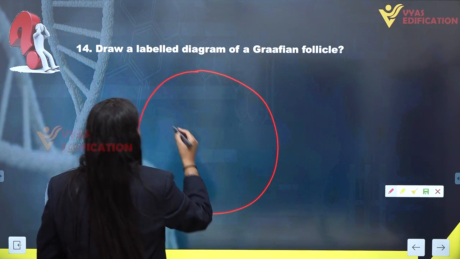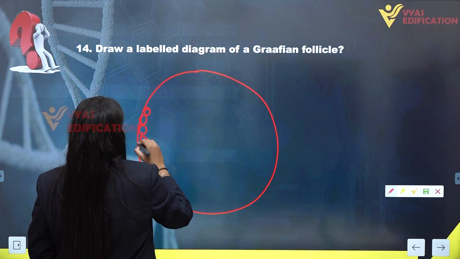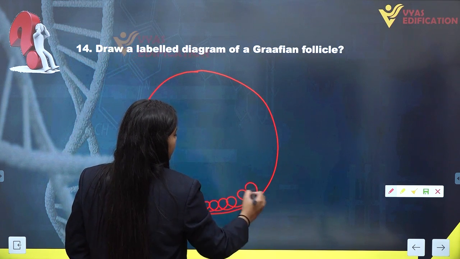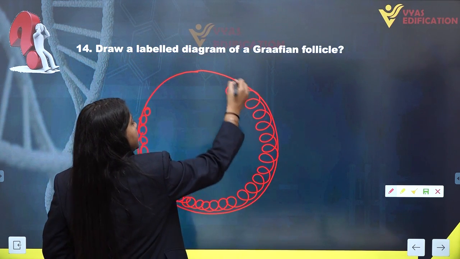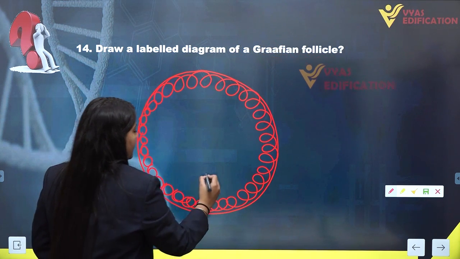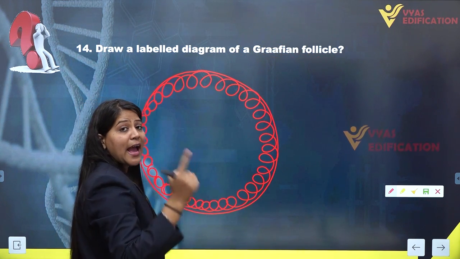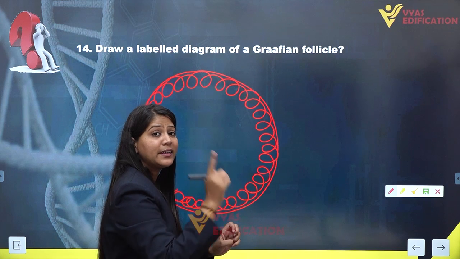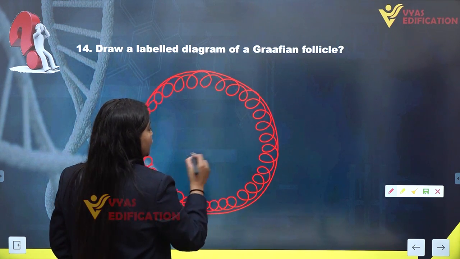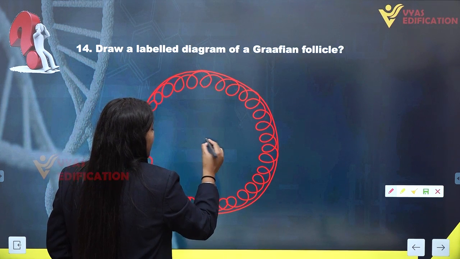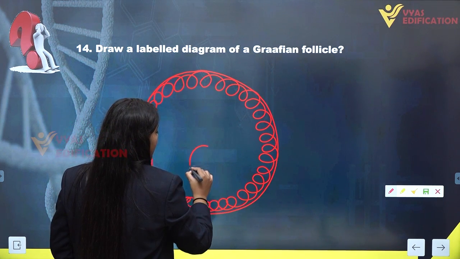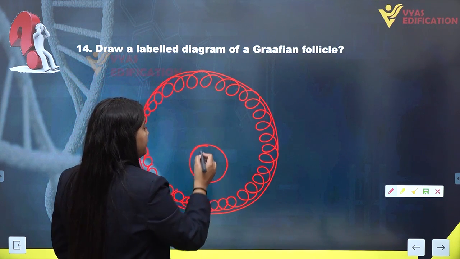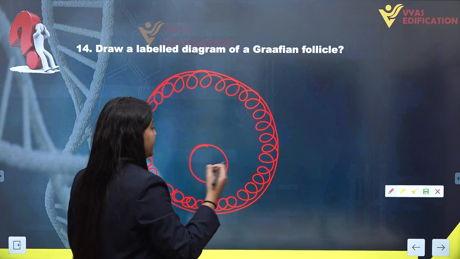Graafian follicle is having granulosa cells like this. Granulosa cells. Now, this Graafian follicle is also containing our secondary oocyte, which has not completed its second meiotic division. So inside the Graafian follicle we have a secondary oocyte here. This is our secondary oocyte, which is haploid and has not completed its meiotic division.